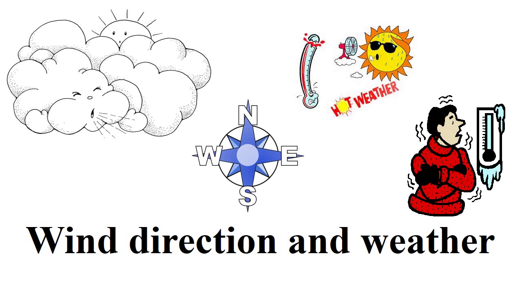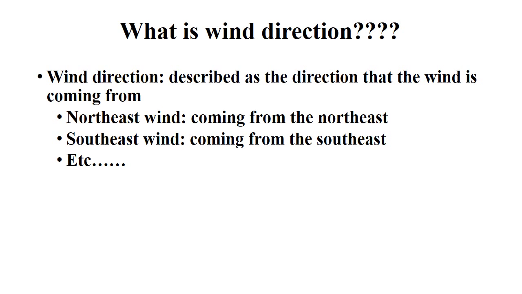Wind direction and weather. Wind direction is easily the largest influence on the weather we see, whether it is hot, cold, moist, dry. What is wind direction? Wind direction is described as the direction that the wind is coming from. In other words, a northeast wind will be coming from the northeast, or a southeast wind will be coming from the southeast.